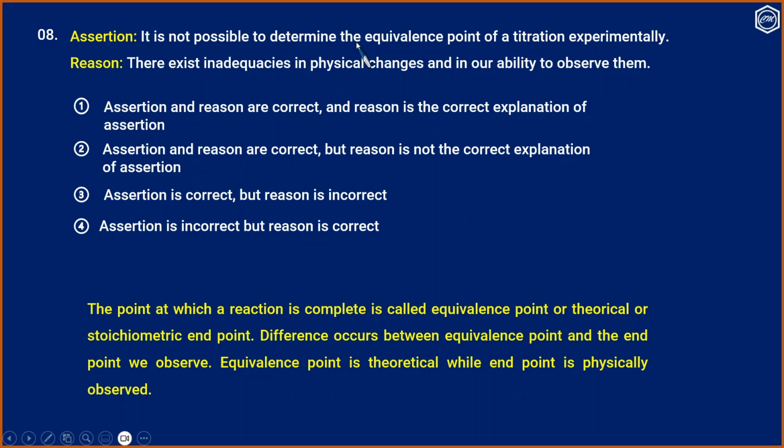It is not possible to determine the equivalence point of a titration experimentally. And the reason also is correct. There exist inadequacies in physical changes and in our ability to observe them. And that is the reason why we cannot determine the equivalence point of a titration experimentally. So assertion and reason are correct, and the reason is the correct explanation of the assertion. So we choose option 1, and that is the correct answer.